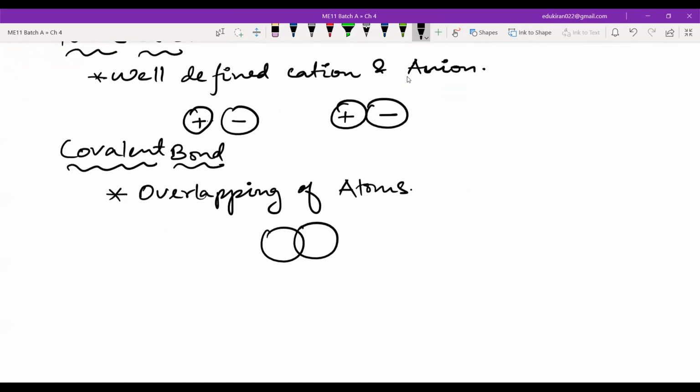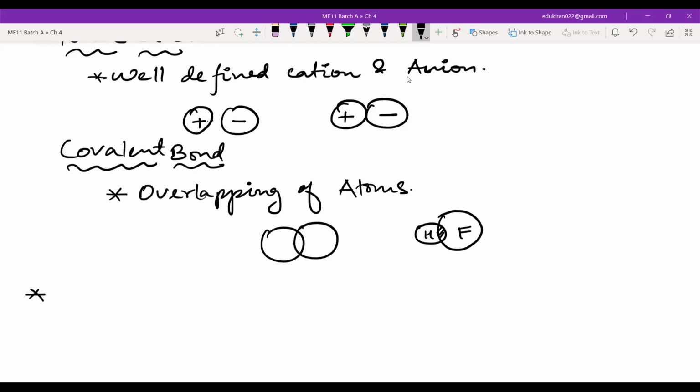Even if one is hydrogen and the other is fluorine, there will be some overlapping. And if there is overlapping, that means you have covalent nature. That means there is some covalent character in the bond.